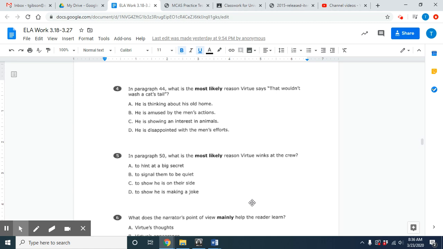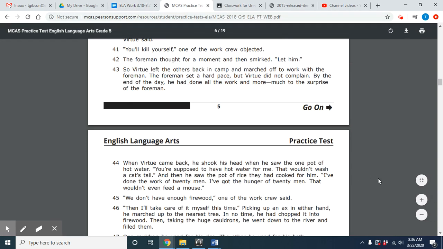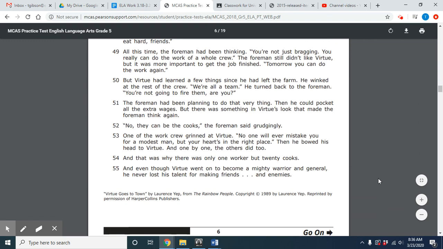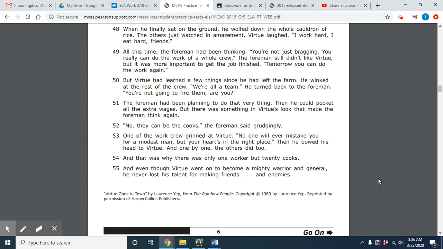So let's go to paragraph 50 and see what's going on. Remember, we are always going back to the text to check our work and make sure that we are connecting everything to these specific paragraphs. And of course, if we need to, reading a little bit above or below that specific paragraph when we are answering the questions. So, paragraph 50.